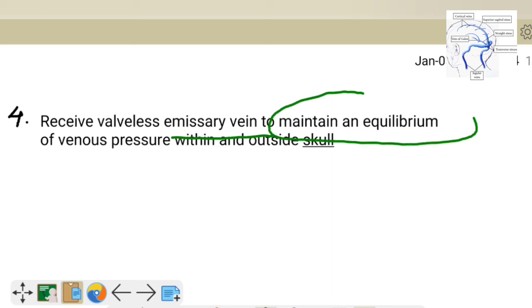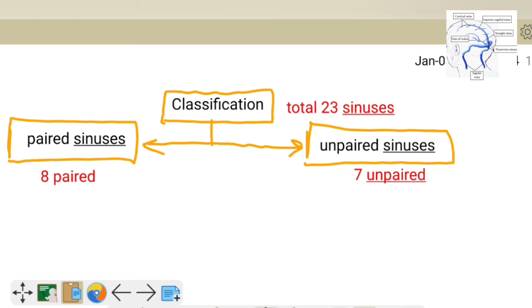The emissary vein from the scalp drains into the venous sinuses, and this is helpful in maintaining the equilibrium of venous pressure within and outside the skull.